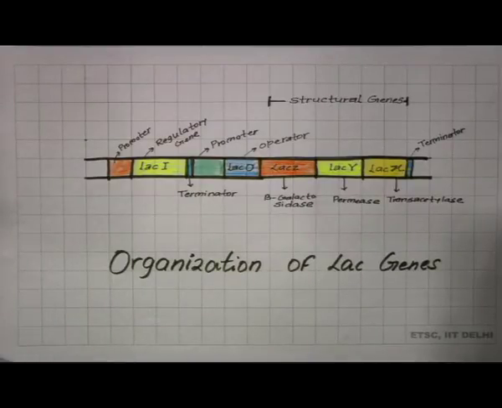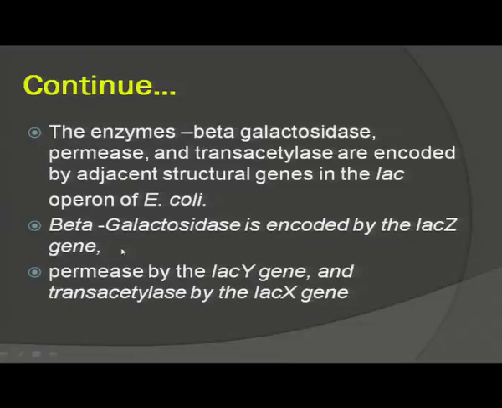So, beta galactosidase, encoded by the Lac Z gene, will break down lactose into glucose and galactose. Permease is encoded by the gene Lac Y. Permease will help the bacterial cell to accept the lactose molecule, and trans-acetylase, which is encoded by the Lac X gene, helps in the acetylation of the molecules.